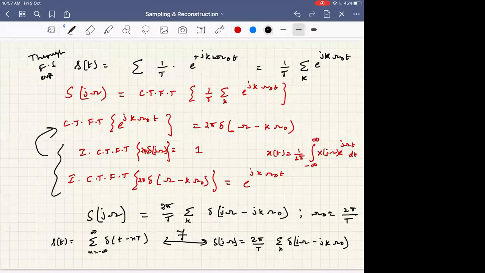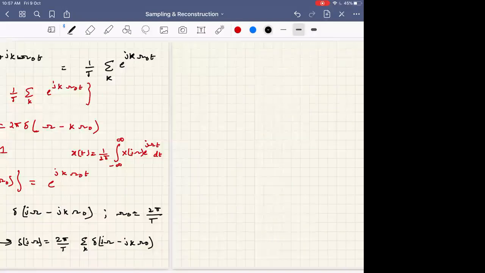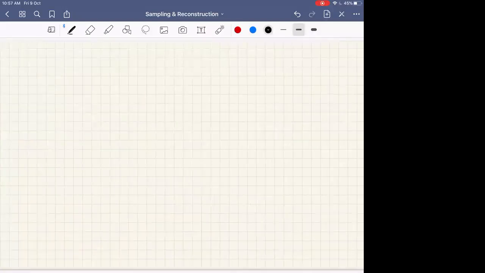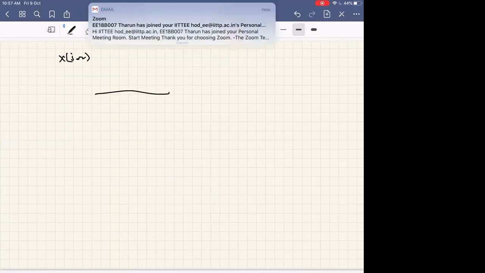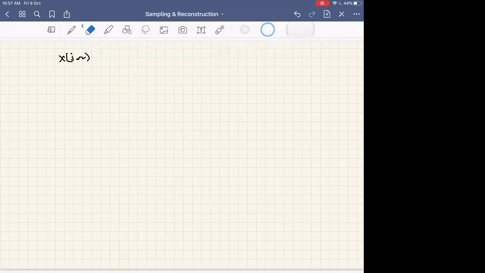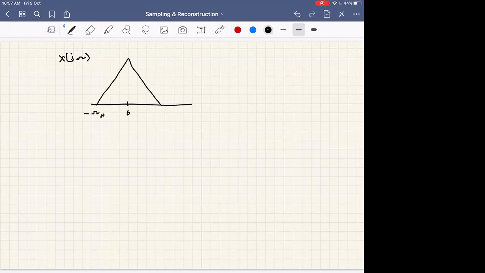Now, what do we want to do with this? Assume that x of j omega has some form, a signal with some finite bandwidth.